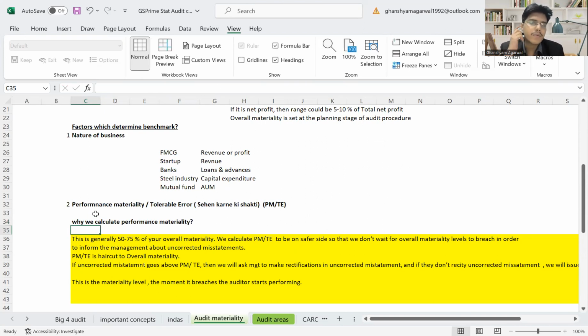Okay, so this is very important. Now, what is performance materiality? This is generally 50 to 75% of the overall materiality. These are not hard and fast ranges, but this is generally the range.